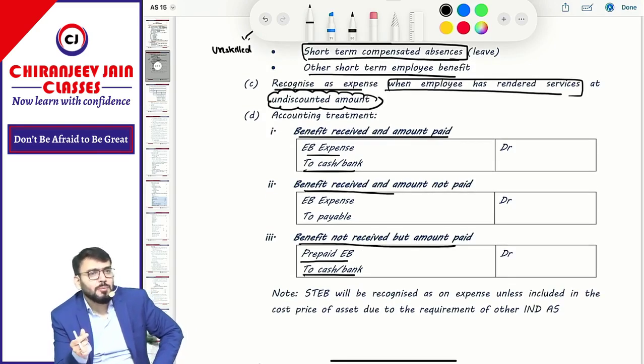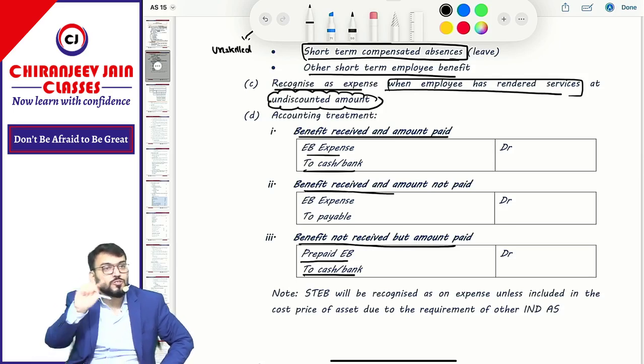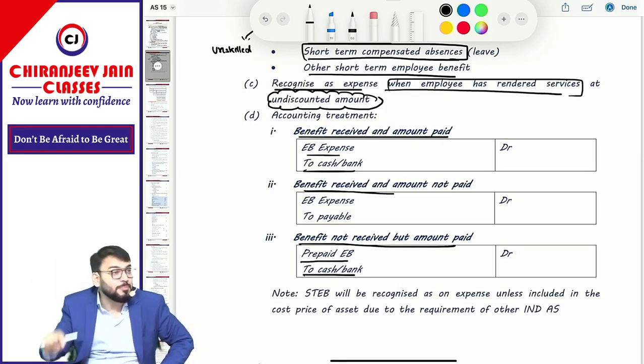Can I say this short-term employment benefit will be recognized as an expense? Normally it is recognized as an expense unless it is covered in the cost price of any asset as per any other accounting standard. For example, if it is AS2, employee benefit expense can be included in the cost price of inventory. Direct labor, indirect labor, we have done now. Production overhead can be included in the cost price of inventory if it is covered as per AS2. In AS10, it can be included in the cost price of PPE: any employee benefit expense of those directly engaged in the acquisition or construction of any property, plant and equipment.